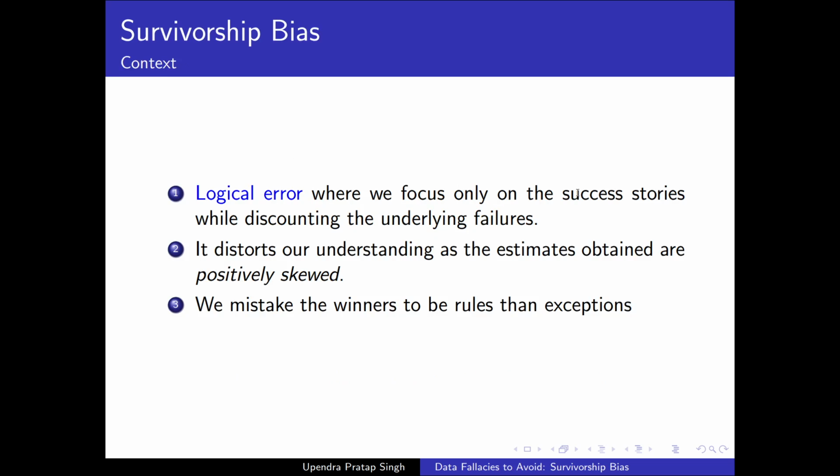When it comes to psychology or data science, survivorship bias is basically a logical error. Because of this logical error, we focus only on the success stories while discounting the underlying failures. In any endeavor there are a lot of success stories, and actually an even larger number of failures. Because of this bias, we are more likely to glorify the success stories while discounting the failure stories. It distorts our understanding, and we start to believe that in most cases success is the rule.